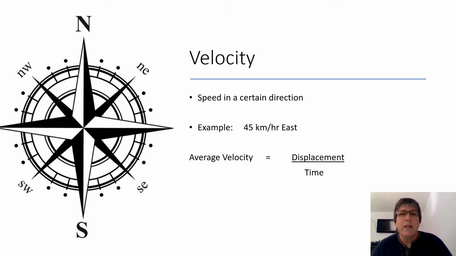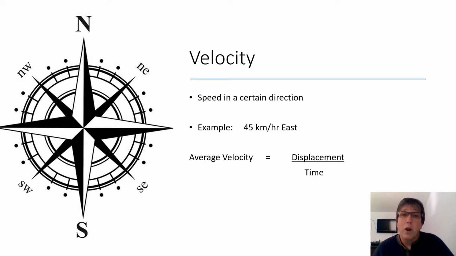Now, velocity is another term that we often see used interchangeably with speed, but it's just a little bit different. Okay? Velocity is speed and direction. So the example on the screen there, 45 kilometers per hour to the east, is an example of velocity. If it only said 45 kilometers per hour, it'd just be speed. But that indication of direction is velocity.